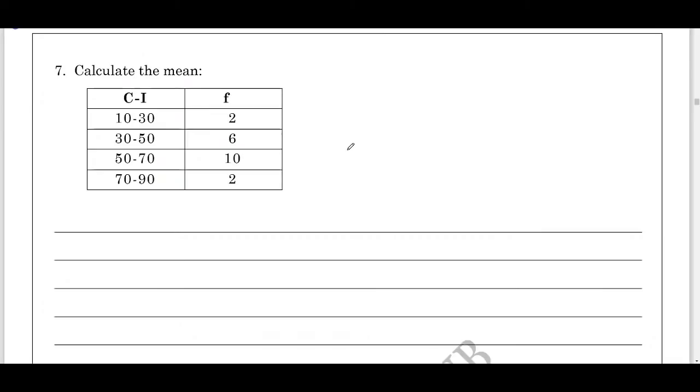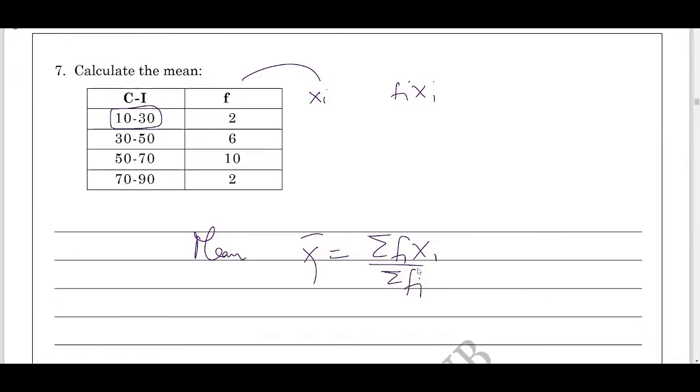Students, calculating the mean, median or mode is a definite 3-mark question. Try to solve all these questions. First, find out the class mark x, that is the upper limit plus lower limit divided by 2. Next, multiply fi xi, using the formula mean x bar equals sigma fi xi by sigma fi. Using this formula you can easily calculate the mean.